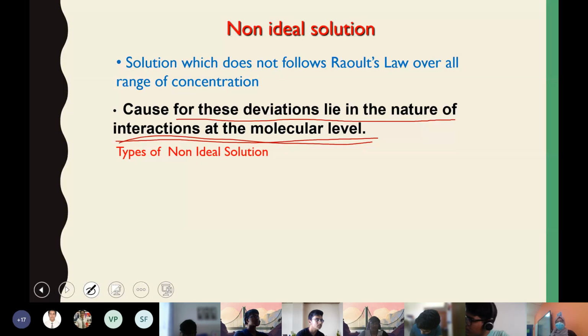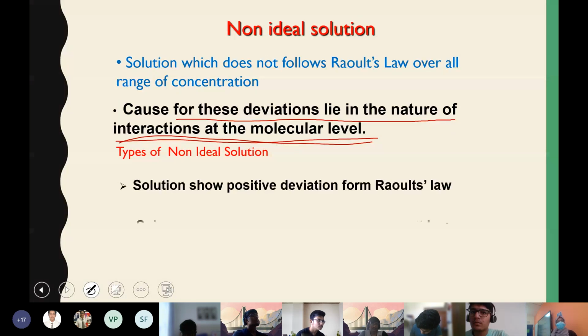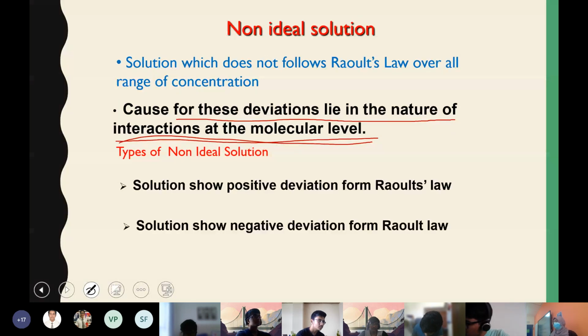So, types of non-ideal solution. There are two types of non-ideal solution: solution showing positive deviation from Raoult's law and solution showing negative deviation from Raoult's law. This is the classification of non-ideal solutions.